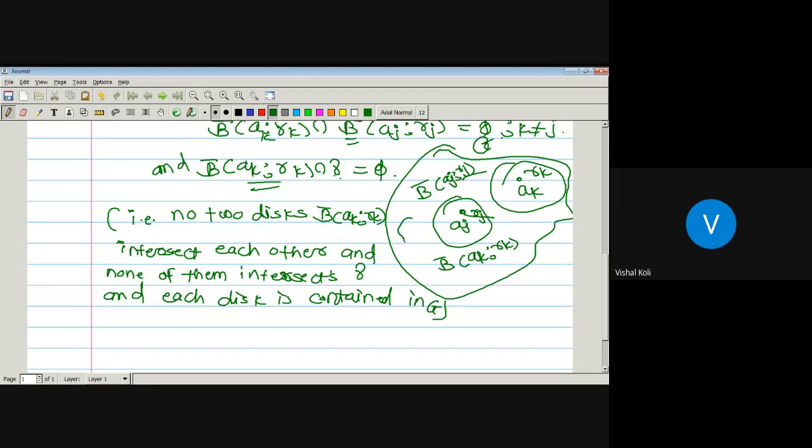Somewhere here is our curve gamma, which does not pass through any of the closed disks.